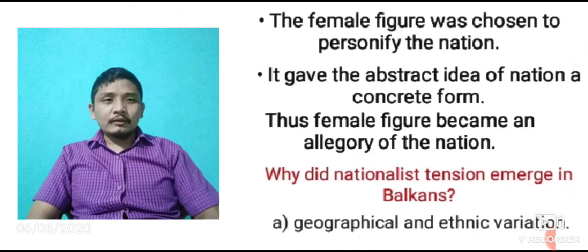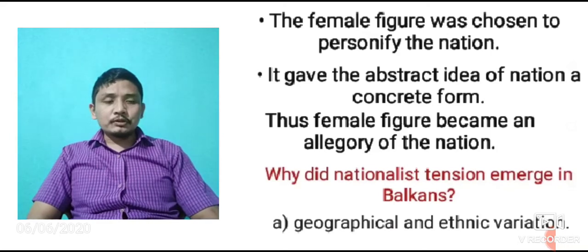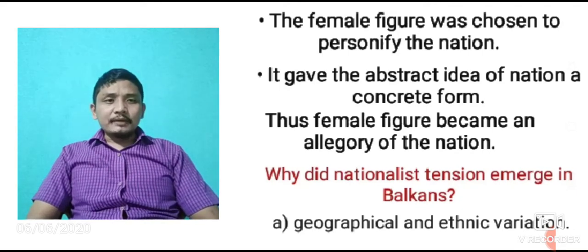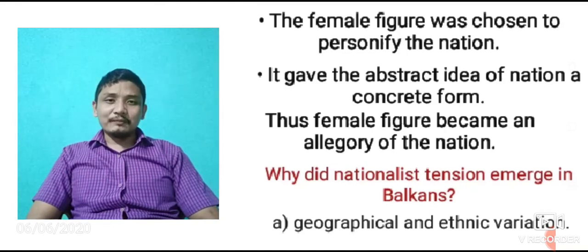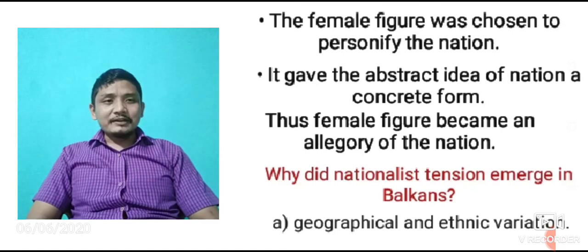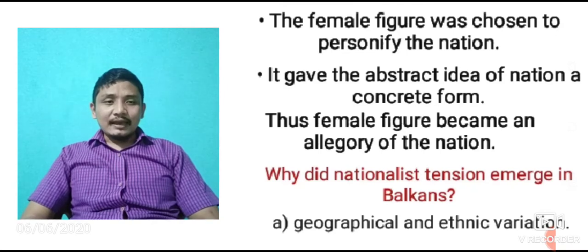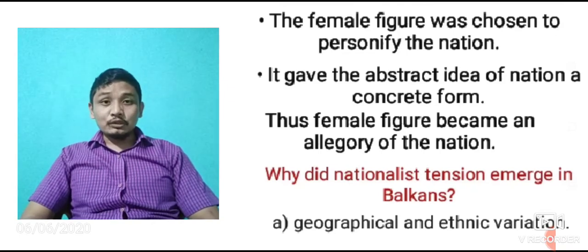And another one, a female figure was chosen to personify the nation. That means a female figure was chosen to represent and symbolize the nation, and it gave the abstract idea of nation a concrete form. That means nation is an abstract idea like law, freedom, liberty, and that abstract idea has been given a concrete form through the female figure.